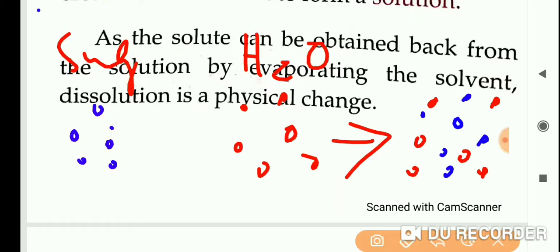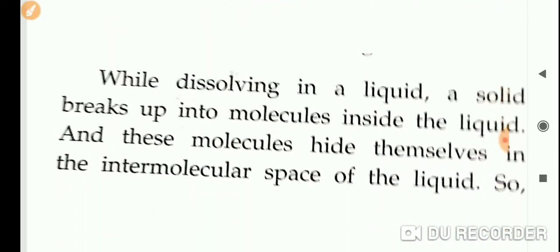We know that water has a large intermolecular space, liquids have large intermolecular space. So the sugar will come and occupy the intermolecular space only, okay. They will not form a new product, okay. So we can say the substances are remaining the same only. Sugar particles are also present, H2O is also present, the substance is not changing, okay. So we can say dissolving a substance is also an example of physical change, okay.